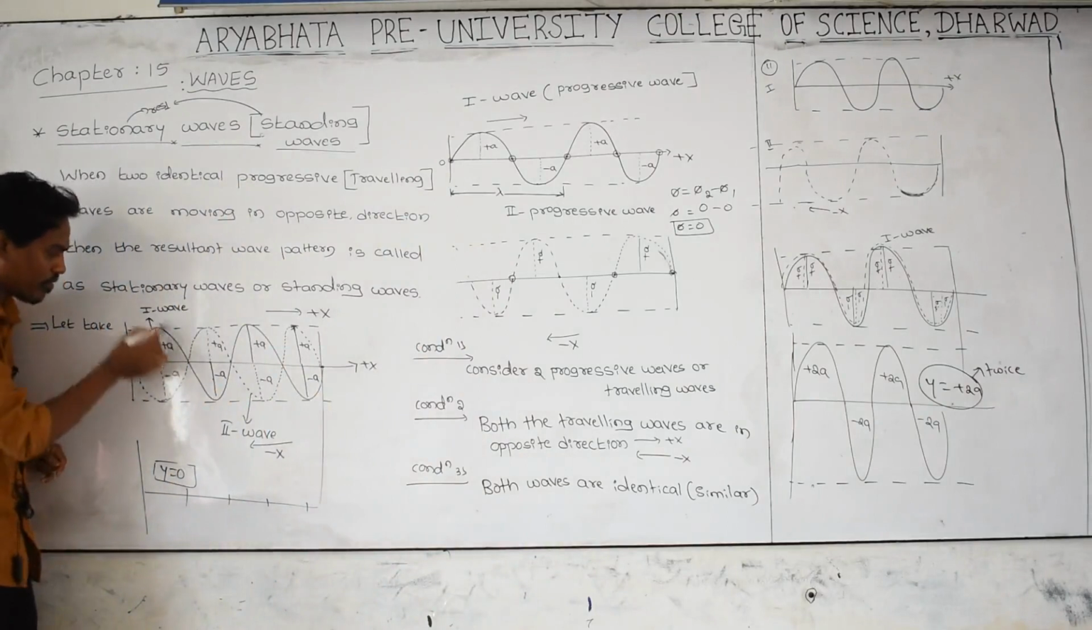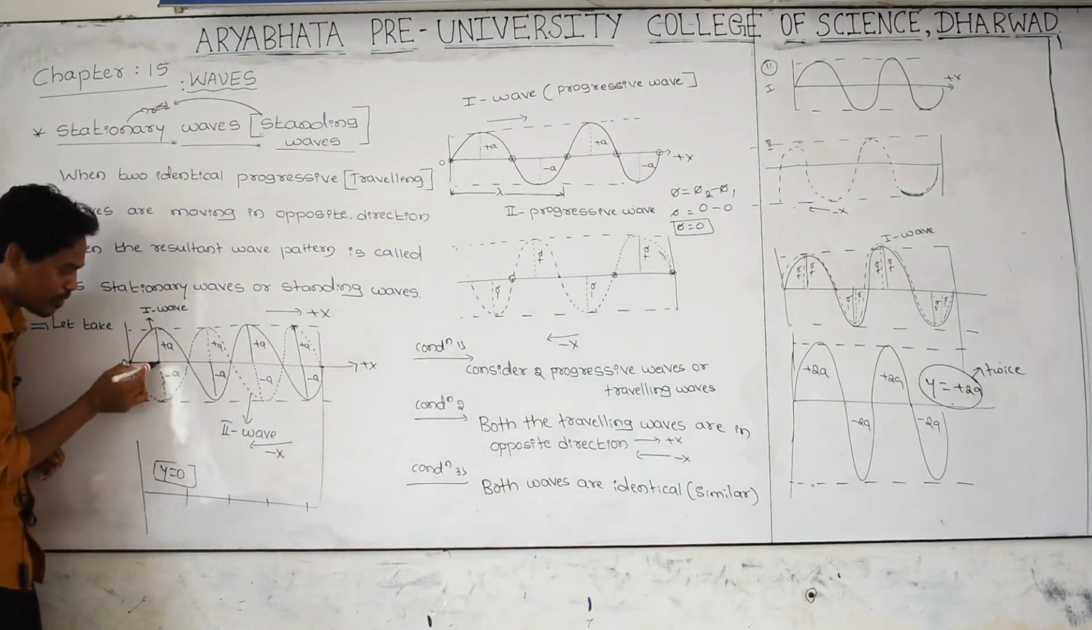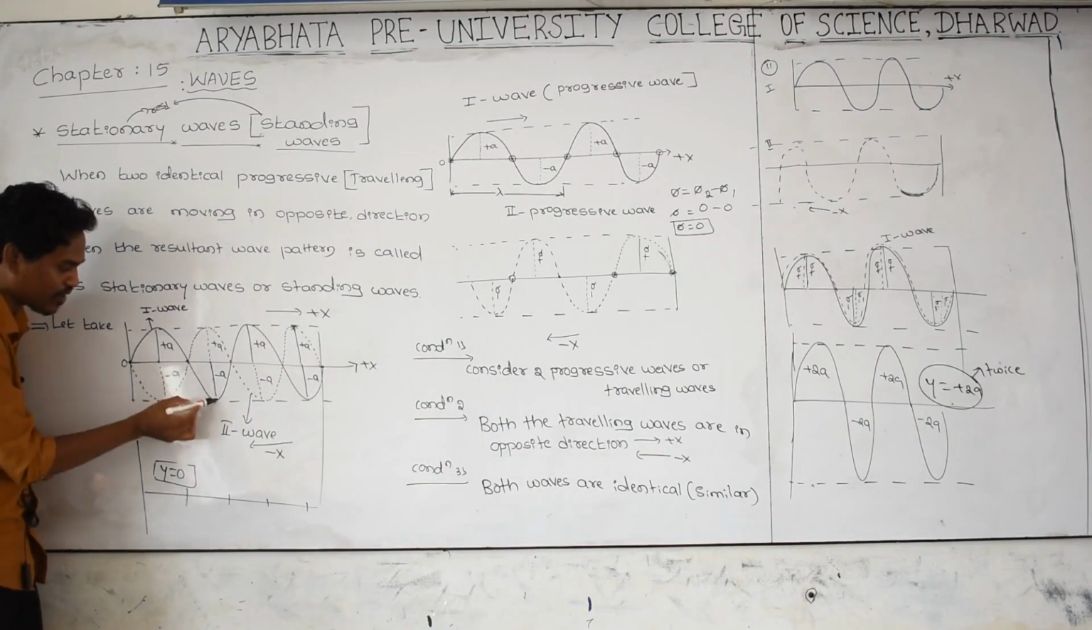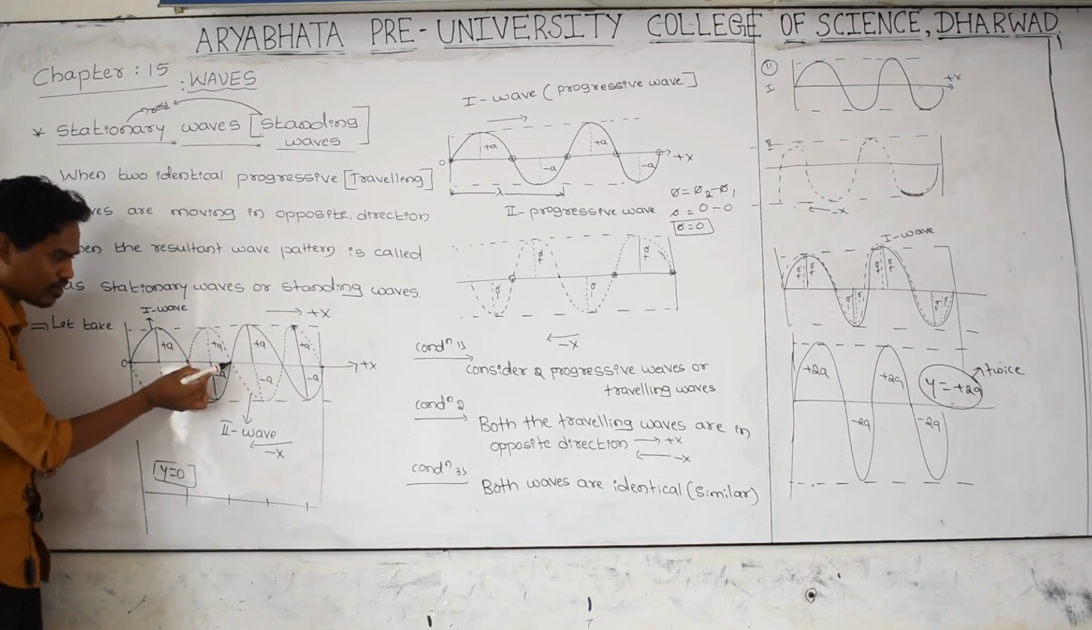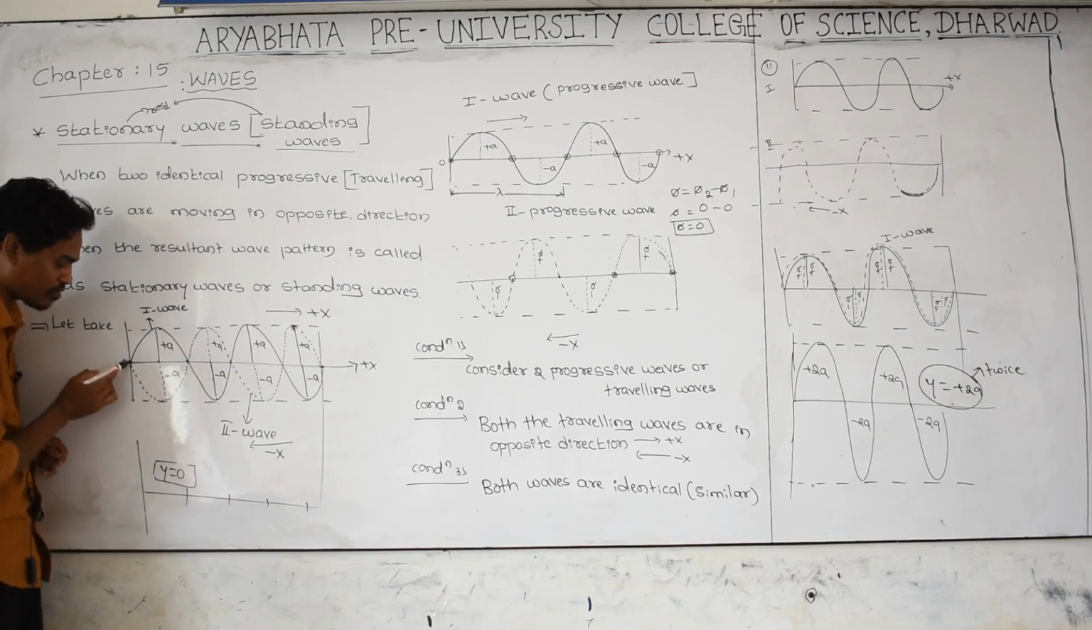For the first wave the angle is 0, then pi by 2 means 90, here 180, here 270, here 360. For the second wave 0, 90, 180, 270, 360. For the first wave 0 degree phase angle, for the second wave also 0 degree.